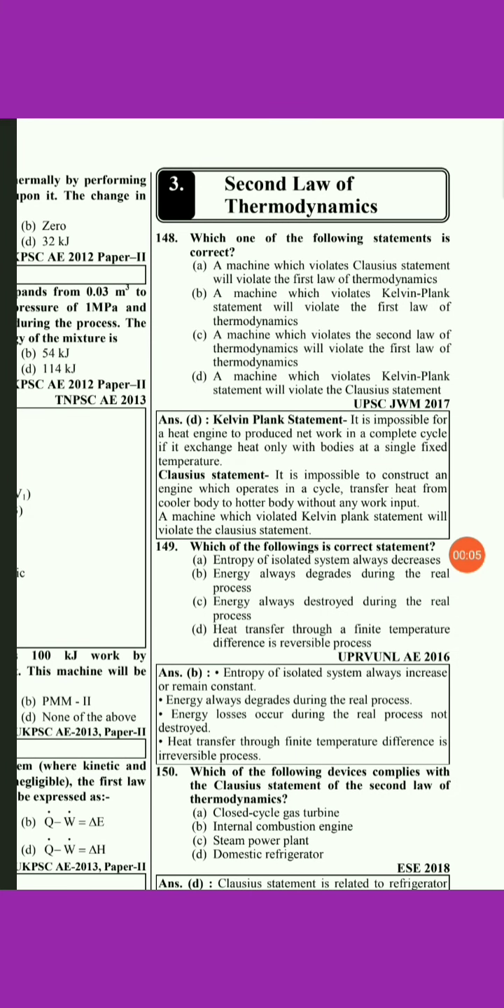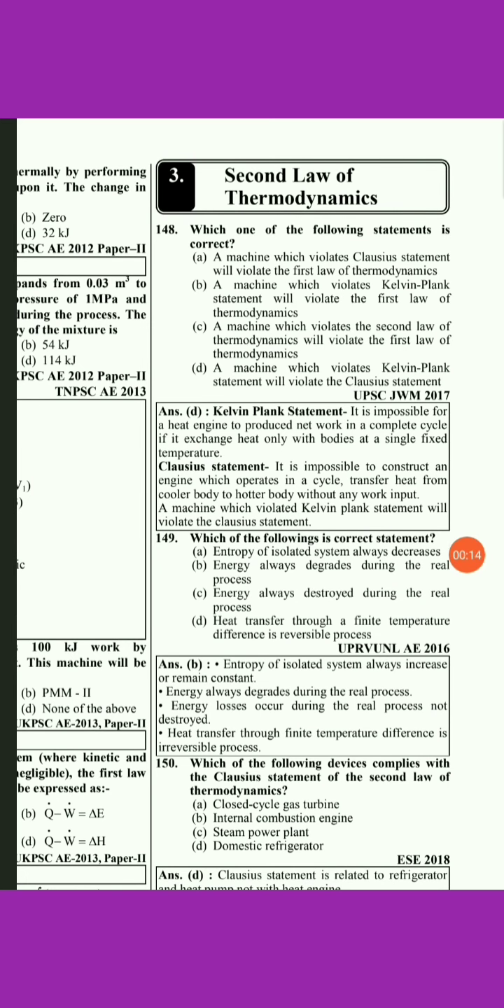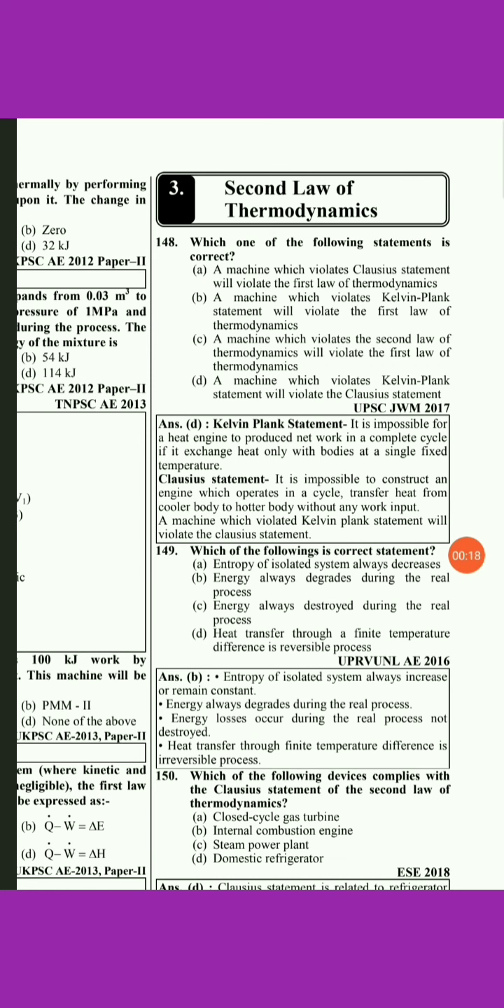Today we are going to continue with our thermodynamics question bank series. You already covered some of the questions of the thermodynamics subject, which will be helpful for various exams like SSC JEE, RRB JEE, GATE and engineering service exam.